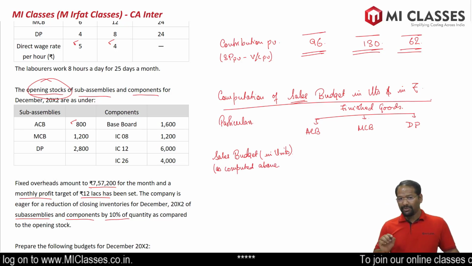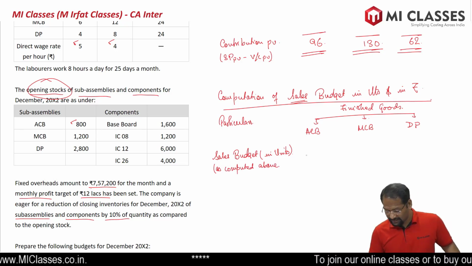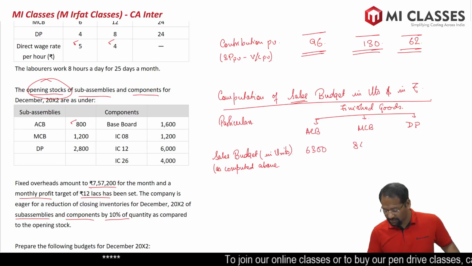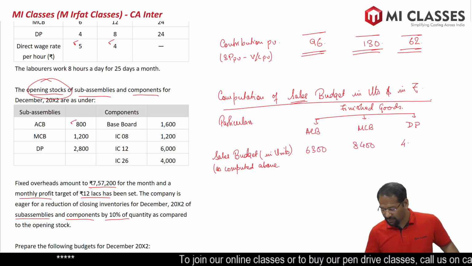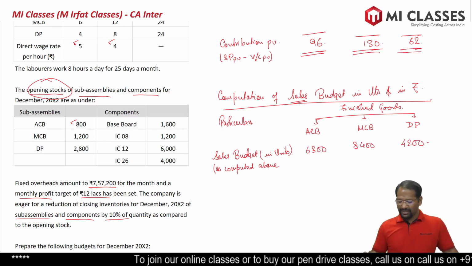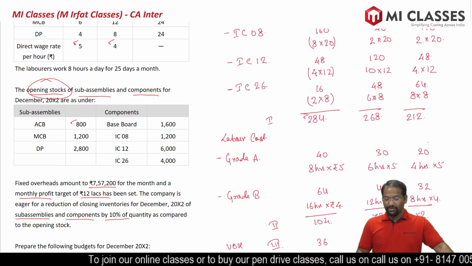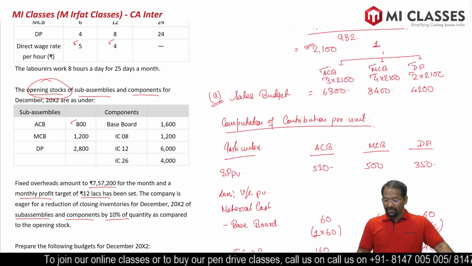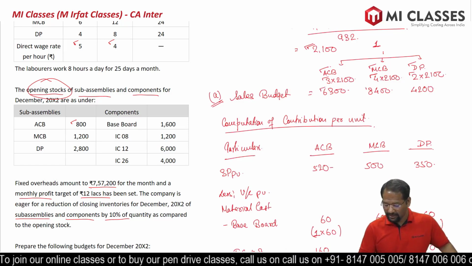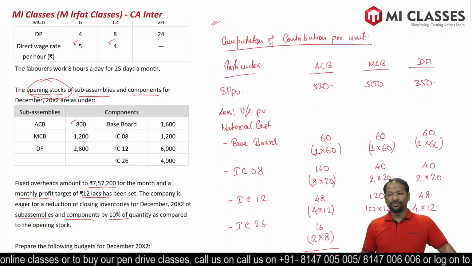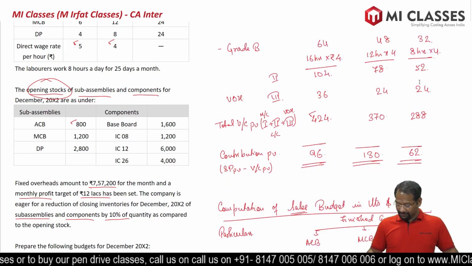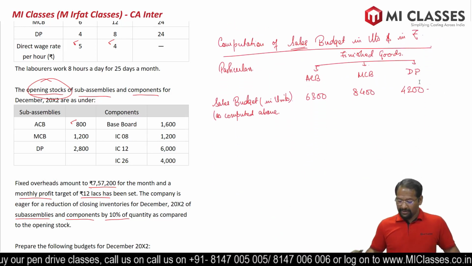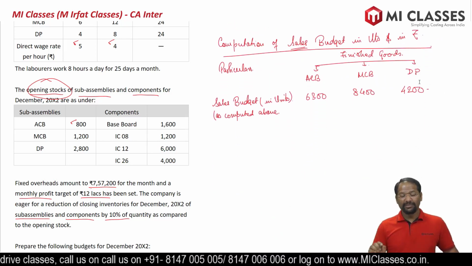Do you remember how much it was? So this was 6,300. This was 8,400 and this was 4,200. Let's go back and check: 6,300, 8,400 and 4,200. So we have written it correctly. Now, this is our sales budget in units.